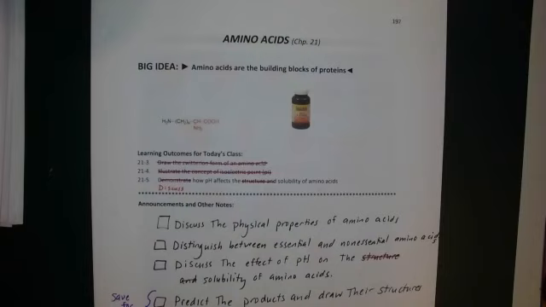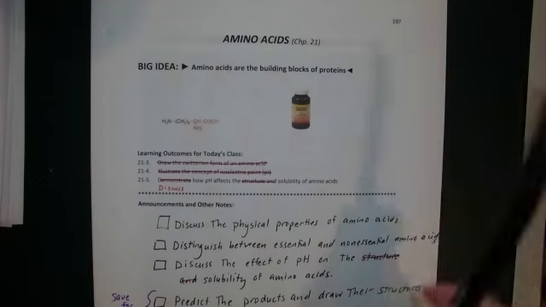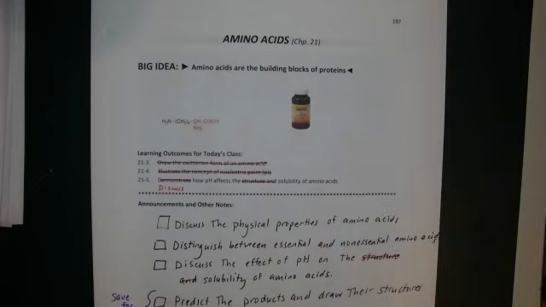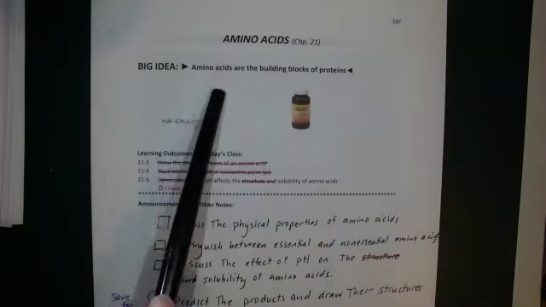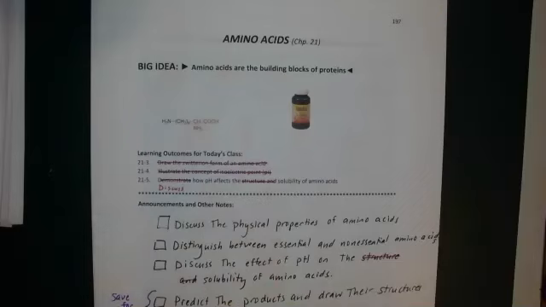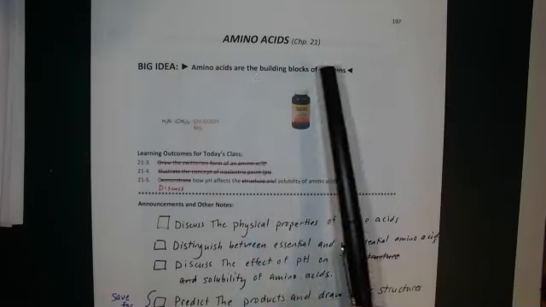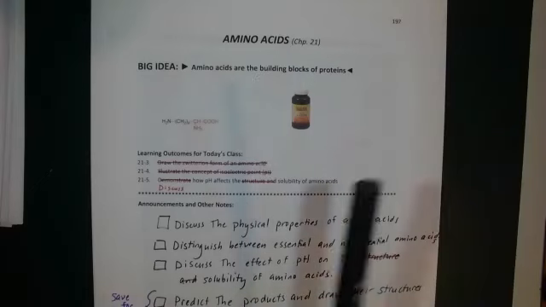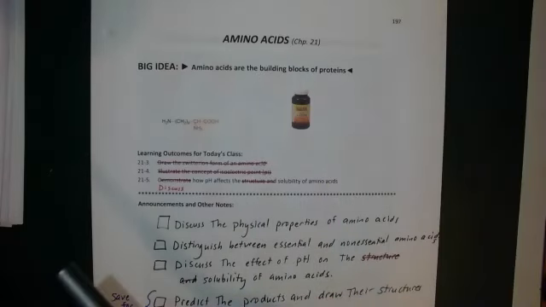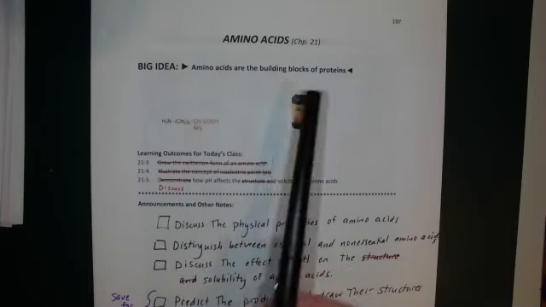In this video, we're going to be talking about amino acids. We're on page 197 of the workbook. The big idea that we'll see is that amino acids are the building blocks of protein, much in the same way that monosaccharides are the building blocks of carbohydrates, or fatty acids and glycerol are the building blocks of triacylglycerols. Amino acids are the building blocks of proteins.